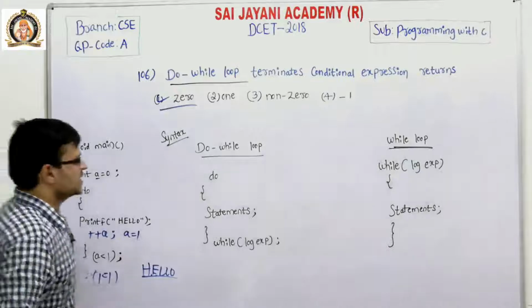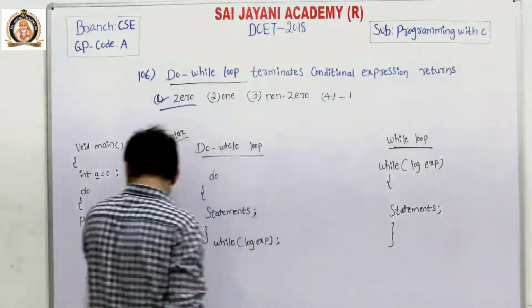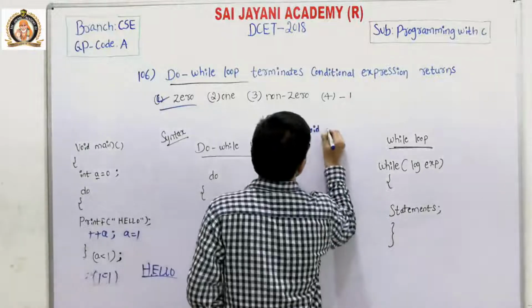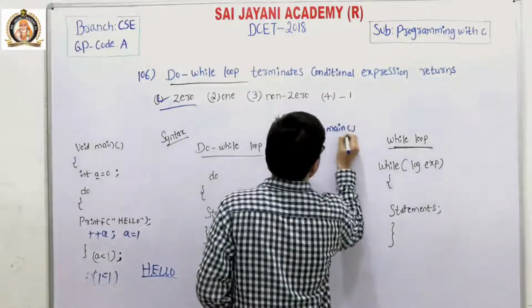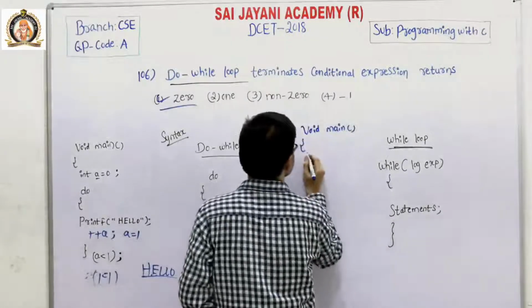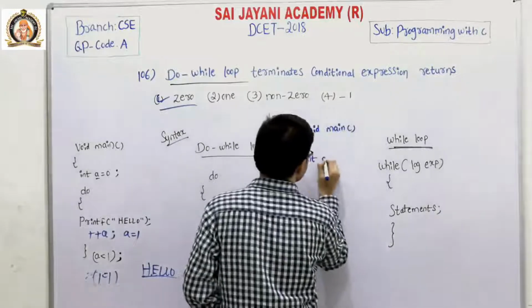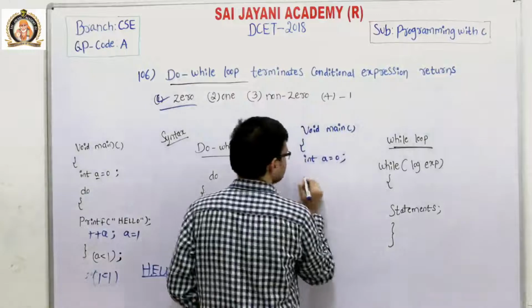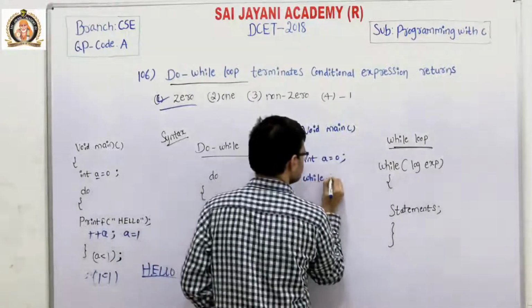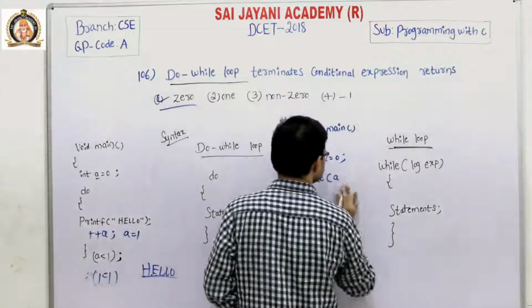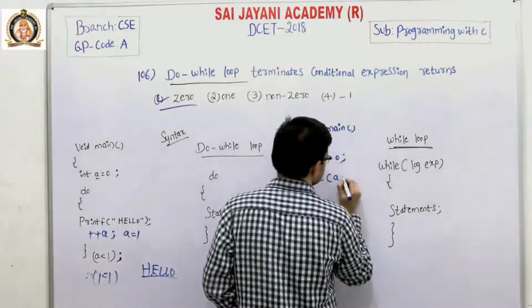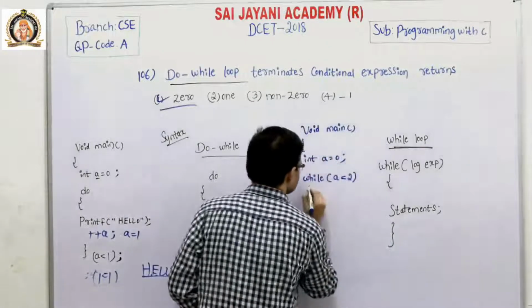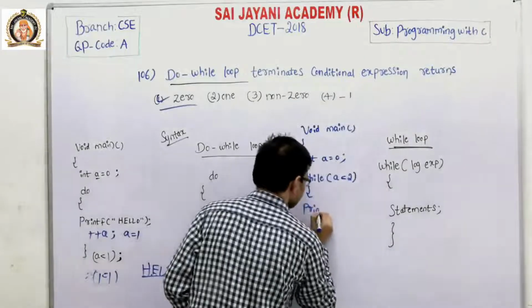Coming to the while loop. In a while loop, void main, int a is equal to 0, and while a is less than 2, then you write printf.